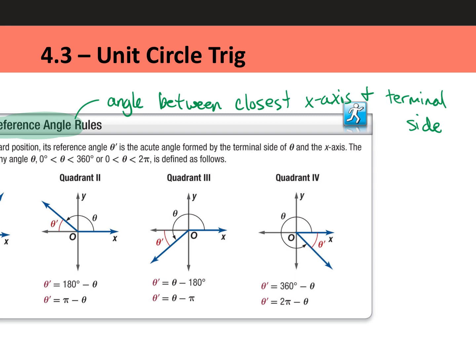It doesn't matter how the terminal side got there. It doesn't matter if it went positive or negative. It doesn't matter if it took extra laps. It doesn't matter if it's a unit circle angle or not. It doesn't matter if it passed the x-axis or if it didn't quite reach that x-axis. The reference angle is the closest x-axis to the terminal side. It is always positive and it is always acute. Always positive and always acute.